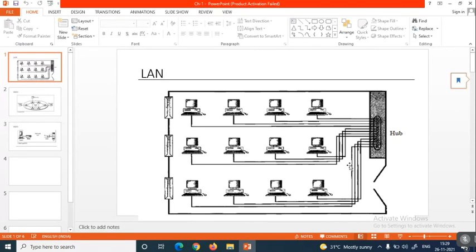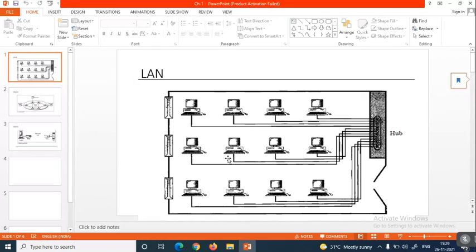This is a simple LAN connection, like your classroom. We maintain a hub in order to send the data, the internet data, to a number of systems. All these individual devices or computers are connected to a common hub. So it is only local. It is restricted within this stipulated area only.